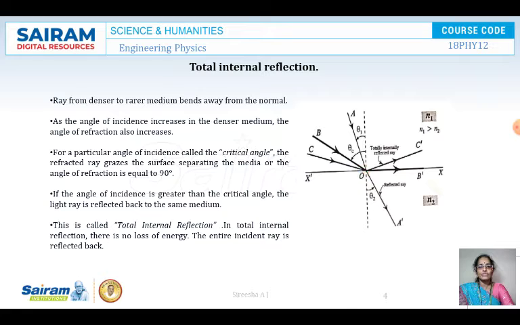So the condition for total internal reflection is: when a ray passes from a denser medium to a rarer medium, if the angle of incidence is greater than the critical angle, then the ray is totally reflected back in the same medium. This phenomenon is called total internal reflection.